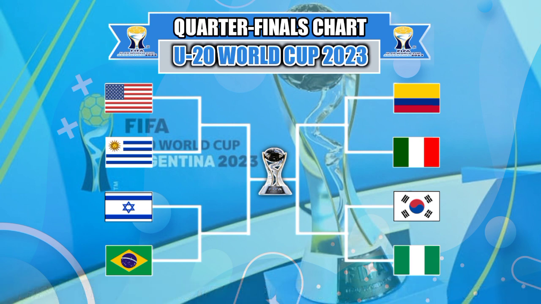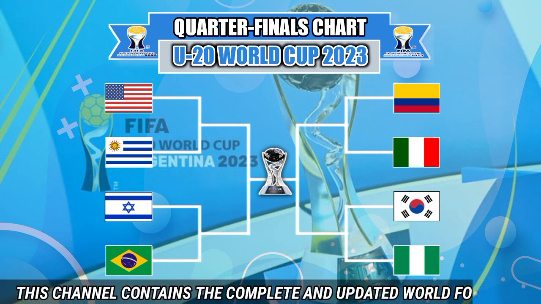Next, the Colombian national team will face the Italian national team to qualify for the semi-finals.